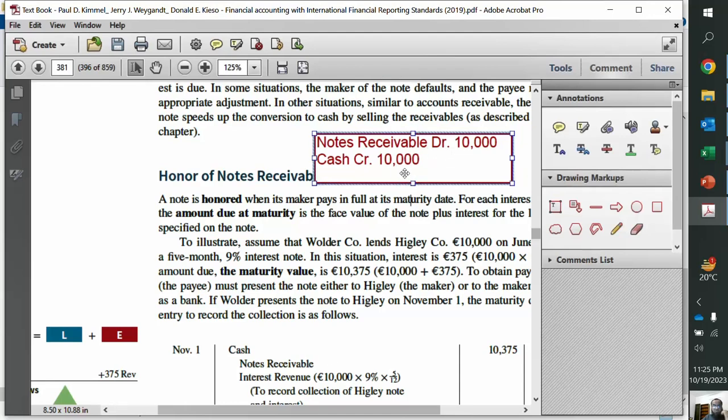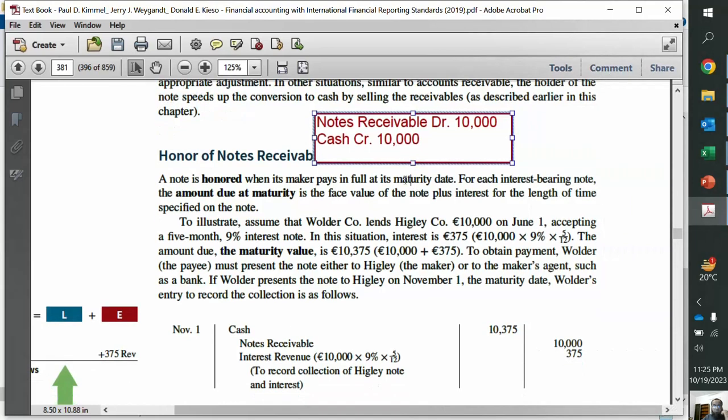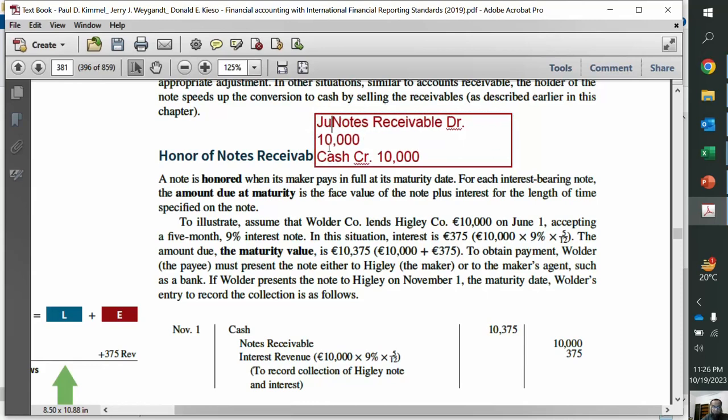Now when he, after 3 months, after 2 months, whatever the period of the note is, when the customer pays me back, he also pays the interest. So I debit cash by the amount that I receive along with the interest. So whatever the interest, the calculation follows. So for example, over here you can see this was a 10,000 note. It was dated on June 1. So this entry was actually on June 1 for this particular example. So it was June 1, right? Let's make it, align it.